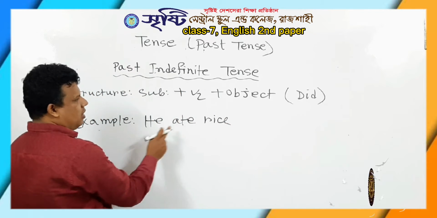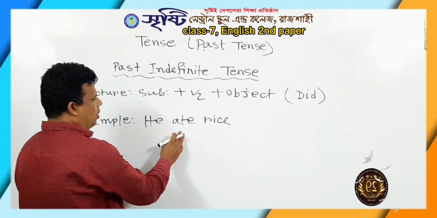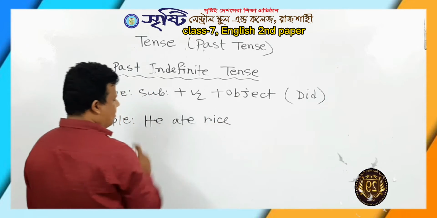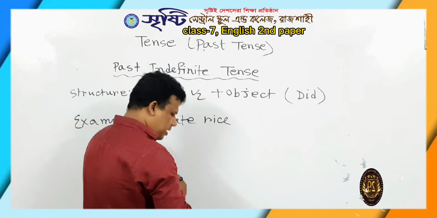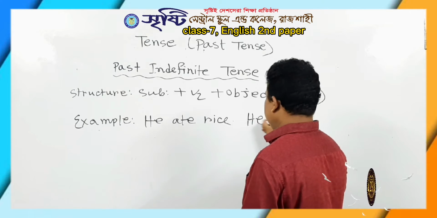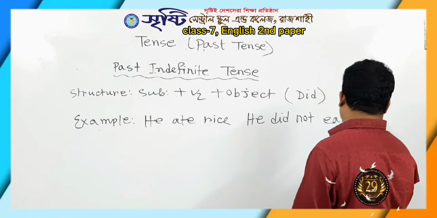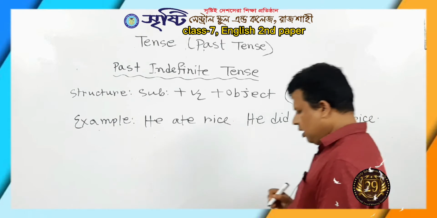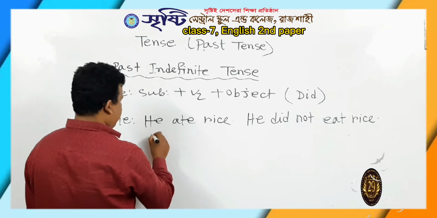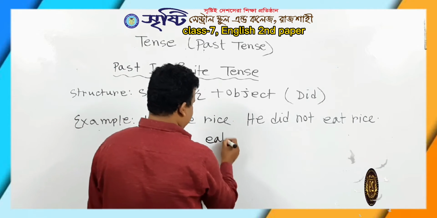Here he is subject, ate is V2, and its simple present form is eat, and past participle form is eaten. Object here is rice. If I transform this sentence into negative, it will be he did not eat rice. He didn't eat rice. And if I want to write in the form of interrogative, did he eat rice?